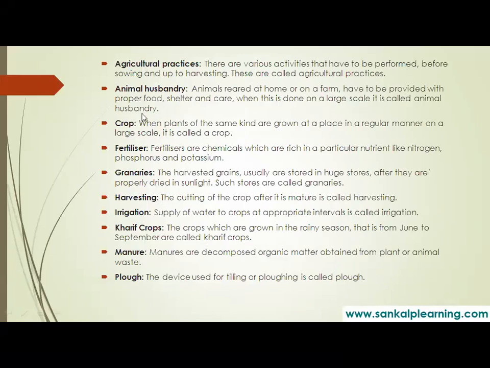So this is what we have discussed. Here we have something called animal husbandry. What do we mean by animal husbandry? Here it says, when animals reared at home or on a farm have to be provided with proper food, shelter, and care, and this is done on a large scale, it is called animal husbandry. This is the last part of this topic that we are going to discuss.